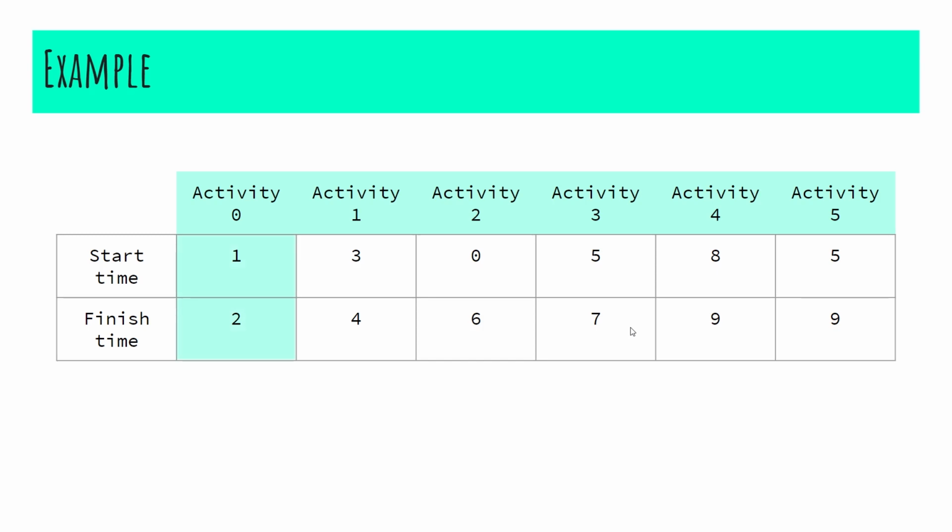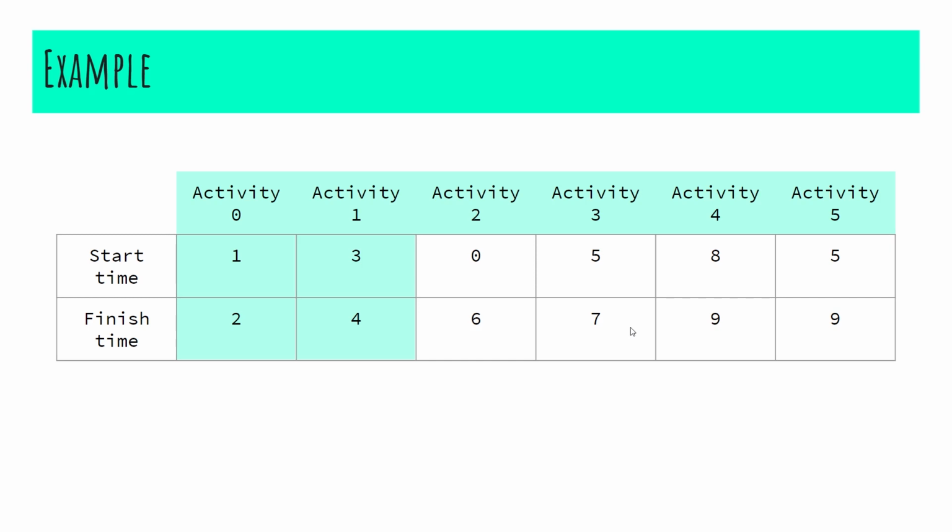Since the finish time of the first activity is 2, the second activity that we pick must start at a time equal to 2 or greater than 2. Since activity 1 starts at time 3, we can perform both activity 0 and activity 1 without any time conflicts. Therefore, we pick activity 1 as well.